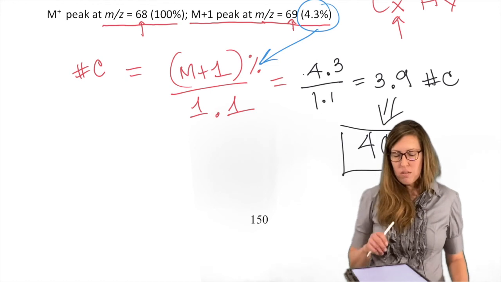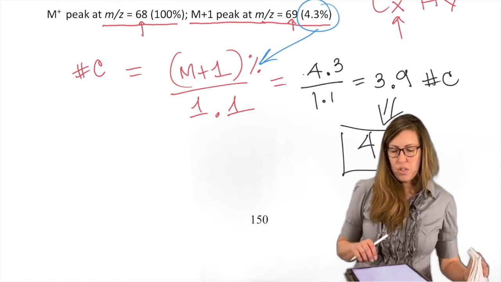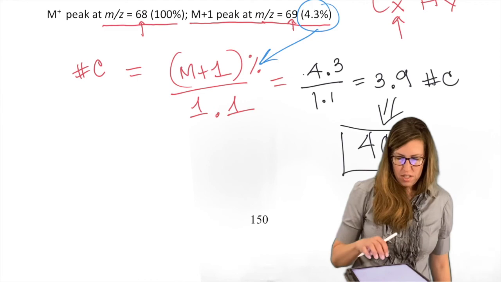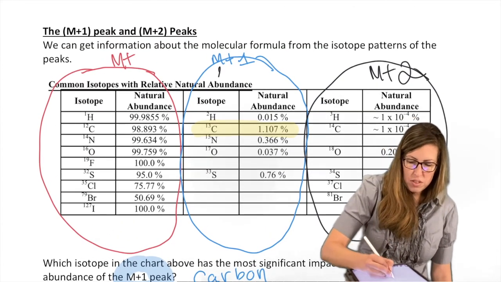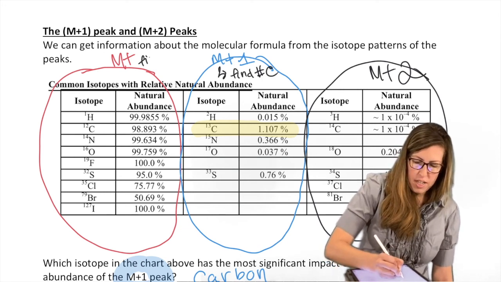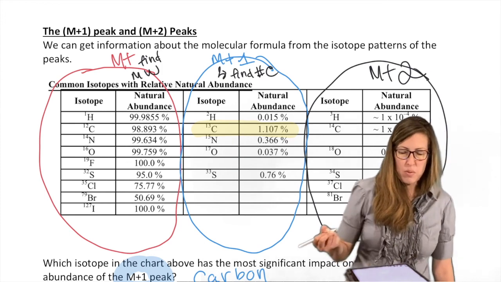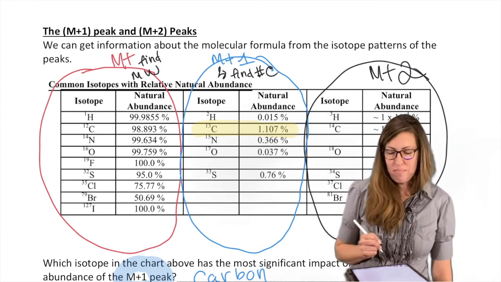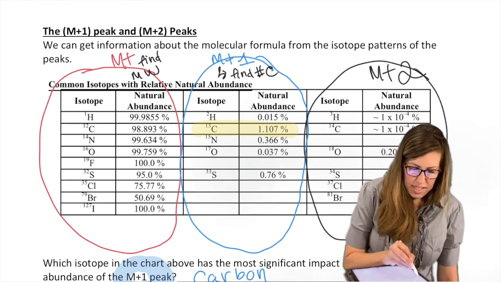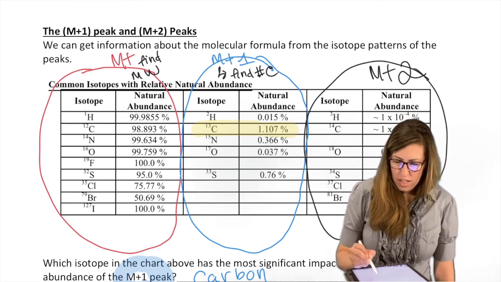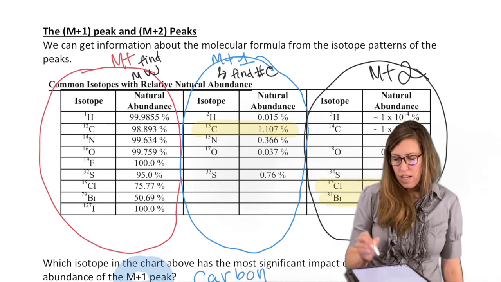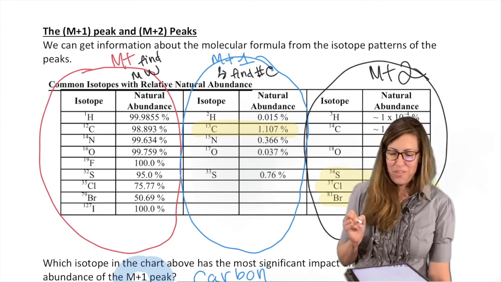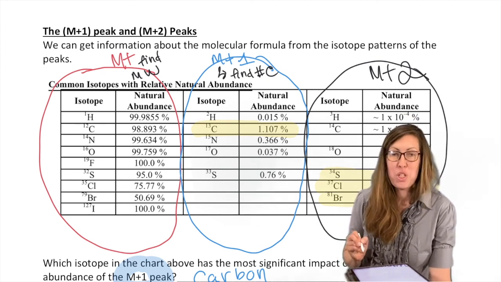Okay, before we do the whole formulas, I want to go back to this chart. Now we know why we use M+1. We almost exclusively use that to find the number of carbons. We use M+ to find molar mass or molecular weight. Why do we use M+2? I'm going to highlight the standouts in M+2. By and large, these guys. Sulfur, fine. But really look at chlorine and bromine. I mean, that's a huge percent contribution.